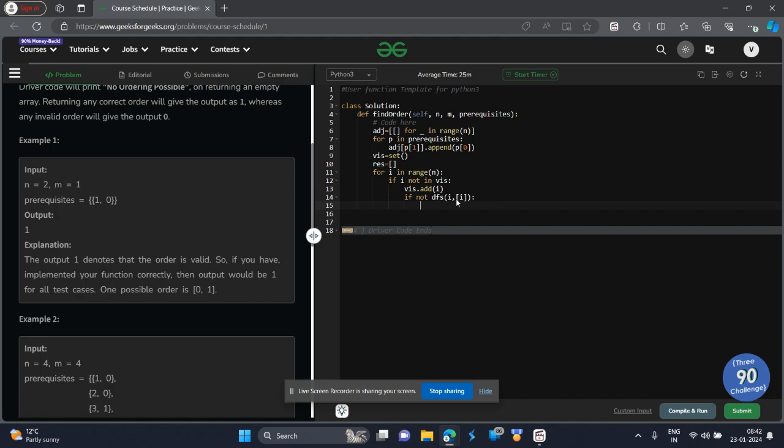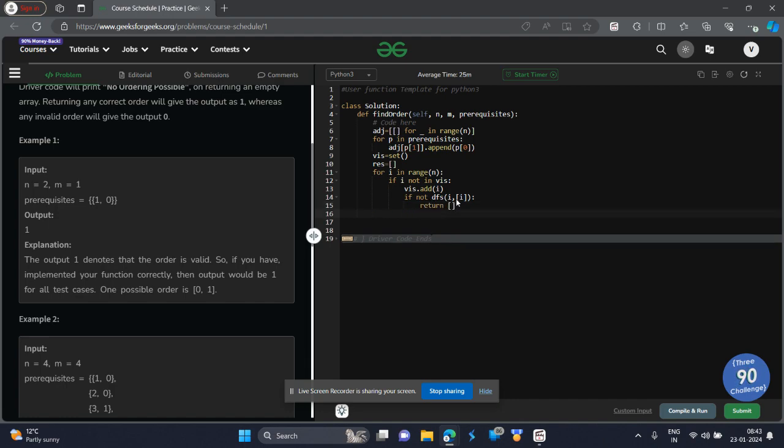Okay, if DFS is not possible, when will it not be possible? When it returns a cycle. How will we solve it in that case? If this DFS is not possible, return an empty list, because if the list is empty, the driver code will print no ordering possible. We don't have to take care of that.